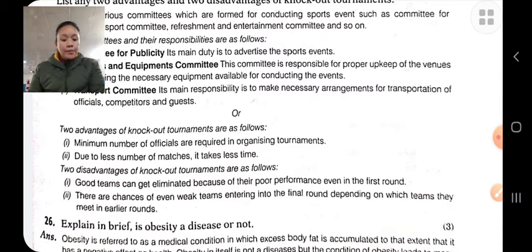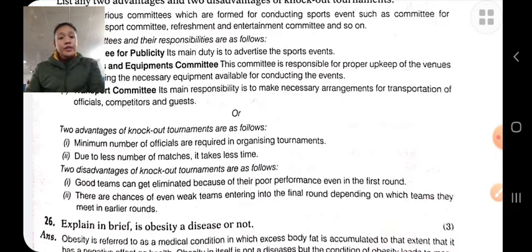A knockout tournament is a tournament in which a team continues to play matches as per the schedule till defeated. That is, if the player loses the match, he is eliminated from the tournament.